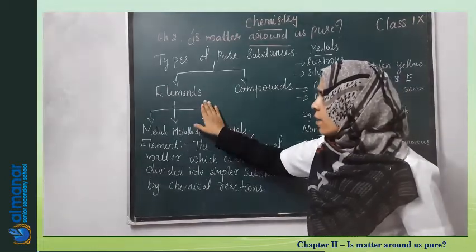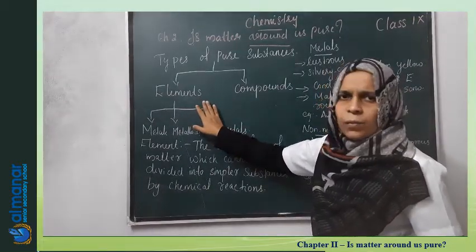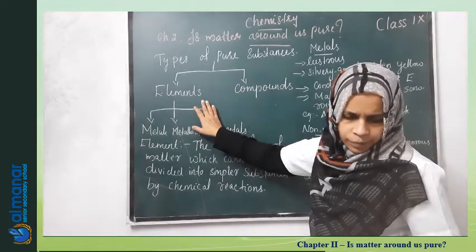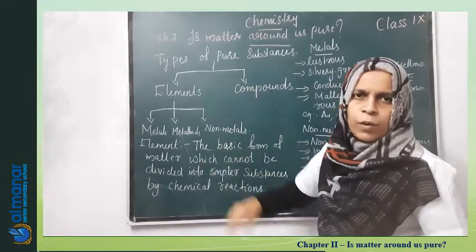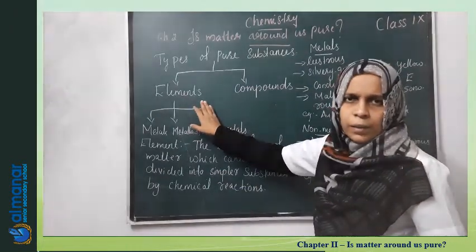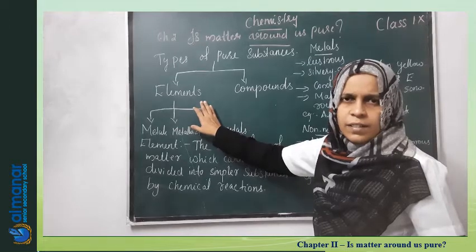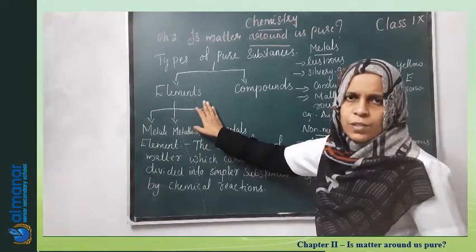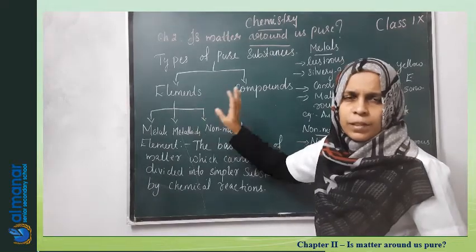The word element was given by the scientist Robert Boyle. Then a definition was given for an element by another scientist, Antoine Lavoisier. He was the first one who defined an element.